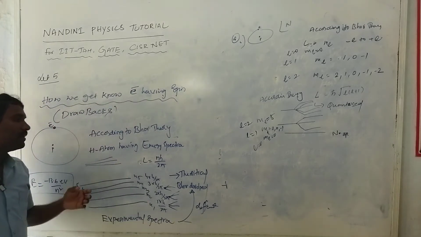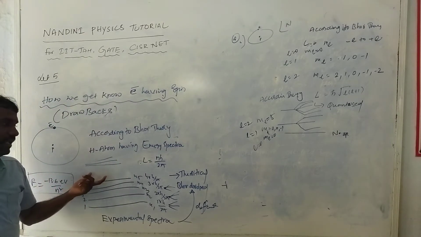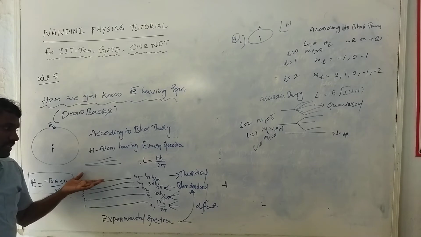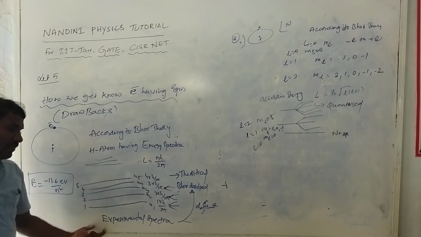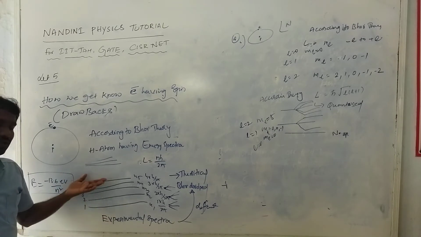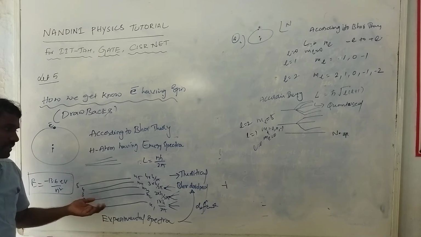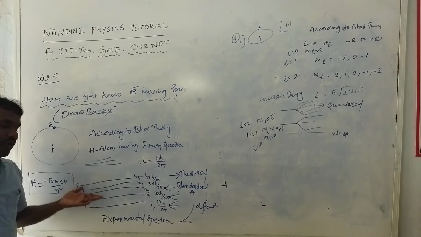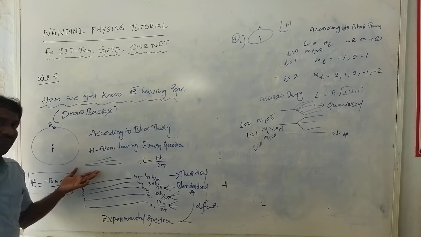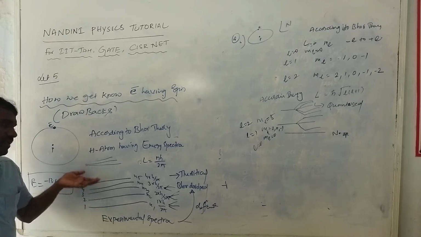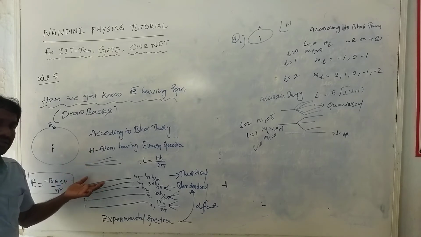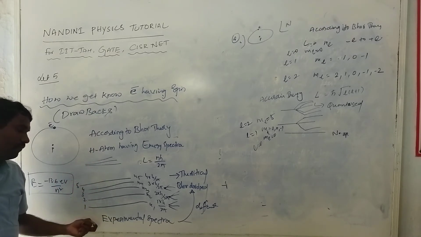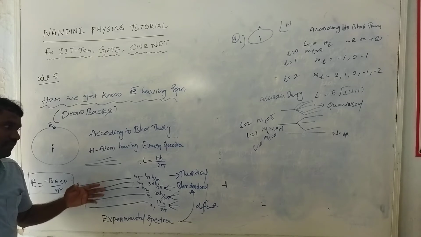Generally and theoretically this spectra is available, but experimentally the spectra shows different values. Right now there are five levels, but experimentally it is more than five levels. More than five means an infinite number of splitting lines are there. Why do they happen? Bohr did not explain it.